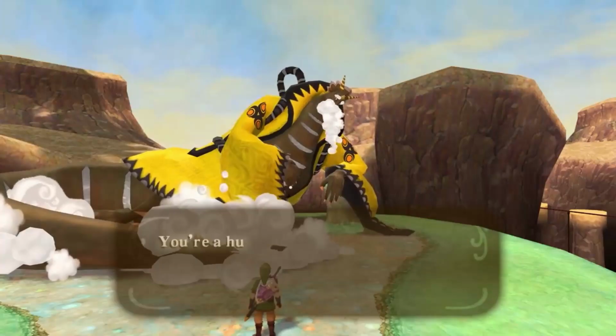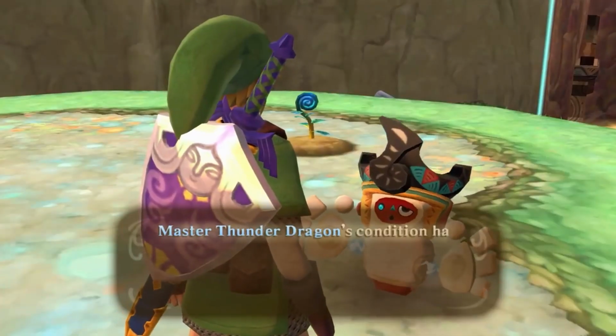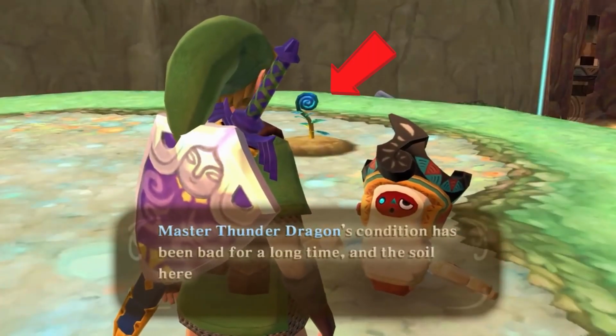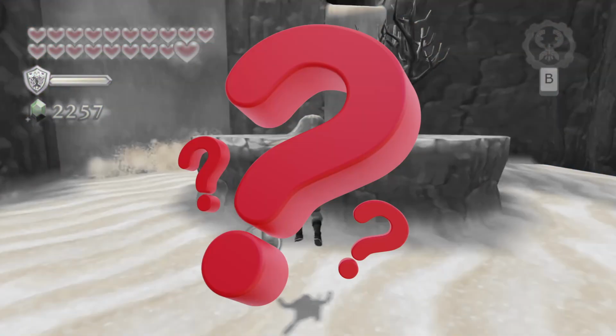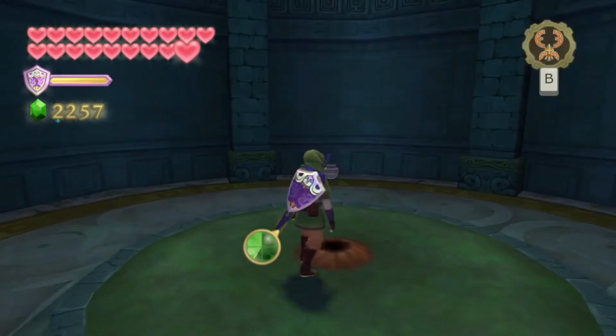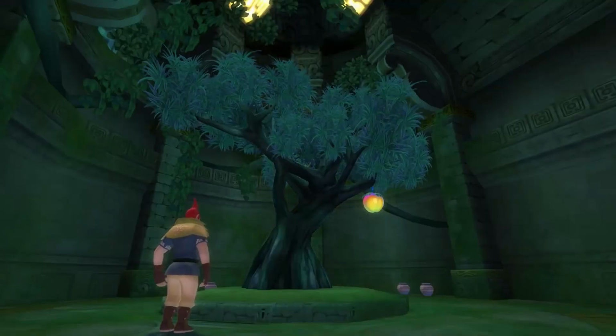In Skyward Sword, there's a quest where to heal the Thunder Dragon, he needs a fruit. The only problem being, they only have one seedling of the tree that produces the fruit, and it's in a location that will become a desert. How do we fix this? Well, we plant the seedling in the past in a location that doesn't turn into a desert, and in the future it's fully grown. But wait, isn't all Skyward Sword's past events predestined? So shouldn't the tree have always been there?